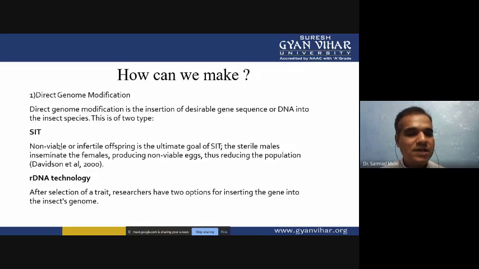So using this mechanism, we can control the insect population. Then another technique, rDNA technology, is there. After the selection of the trait, researchers have two options of inserting the gene into the insect genome so that they can disturb the production of other healthy organisms.